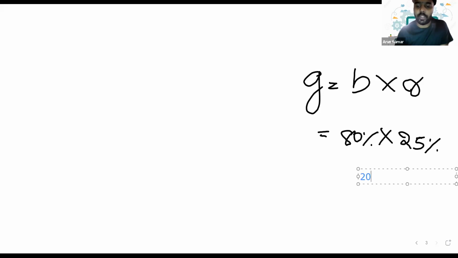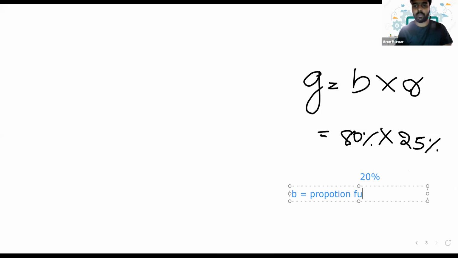Okay, so these are the two different ways in which we can calculate growth. Where B is equal to, what is B? The proportion of fund retained. And what is R? The return on investment.